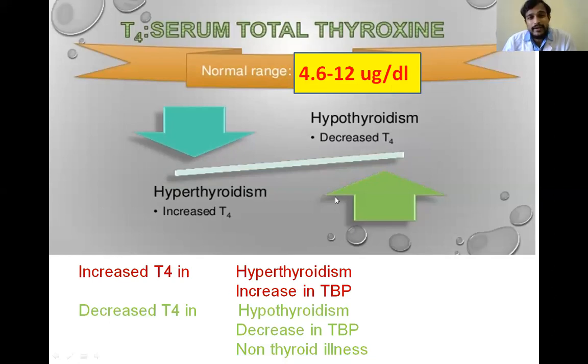So in any hyperthyroidism, we know T3 and T4 are increased, and in any hypothyroidism, T3 and T4 are decreased. Apart from that, the increase in T3 denotes increase in total thyroid binding protein, and decrease in T4 denotes decrease in the thyroxine binding protein and non-thyroid illnesses. Okay.